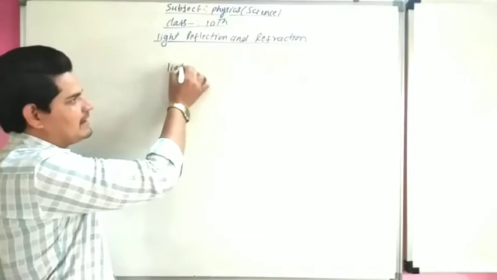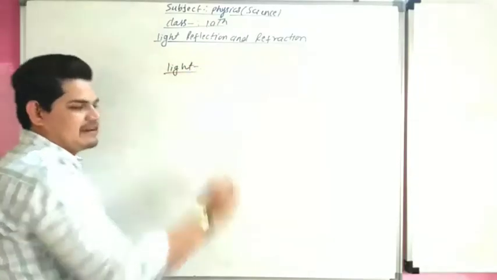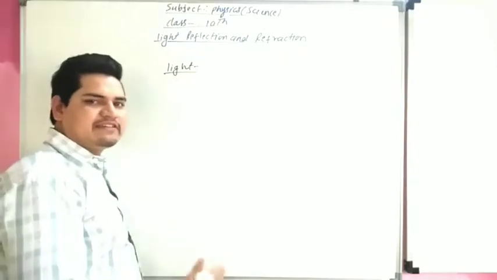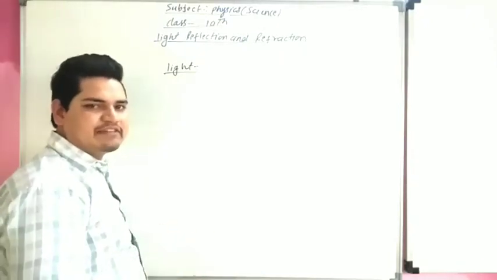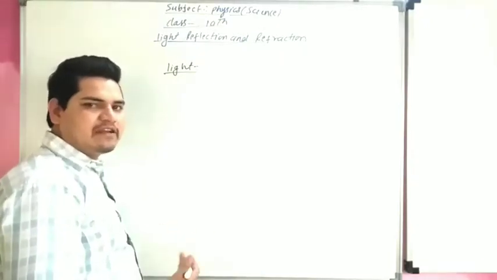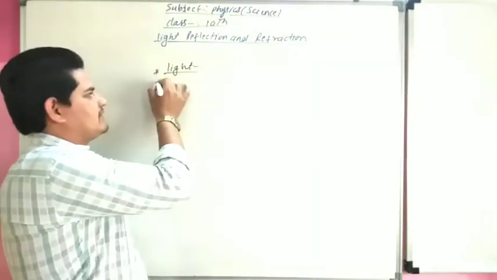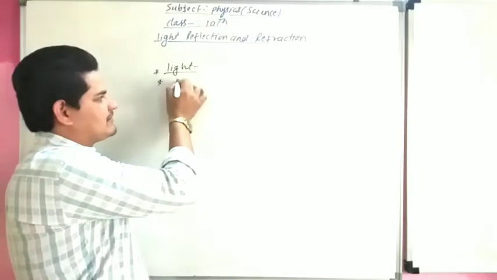First topic is light. What is light? Light is a form of energy which always travels in a straight path. It makes things visible. Without light we cannot see any object. So second topic, reflection of light.